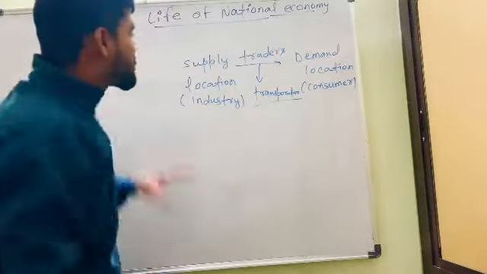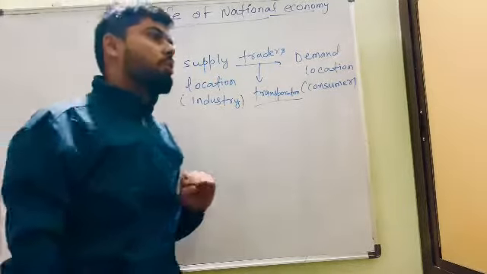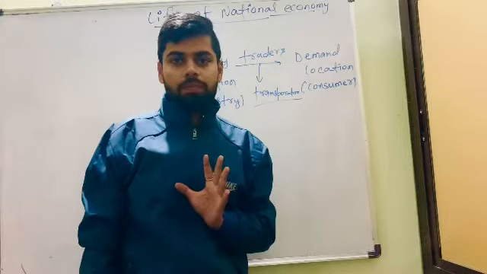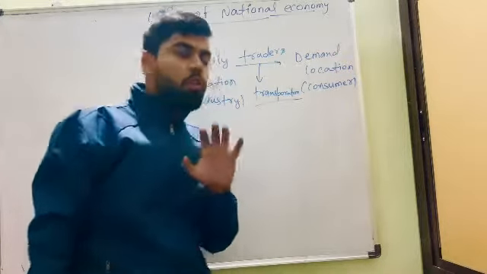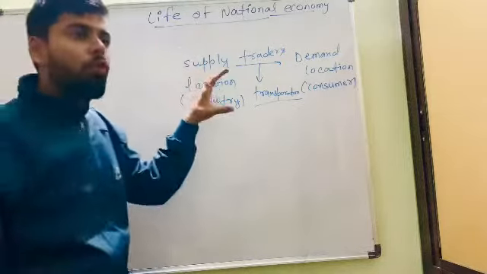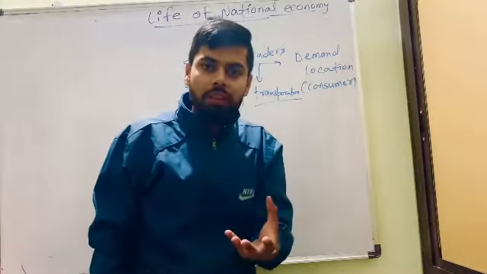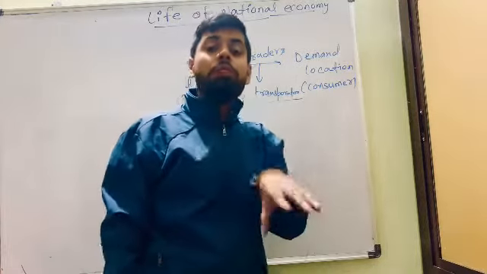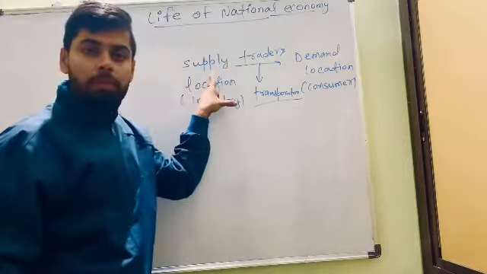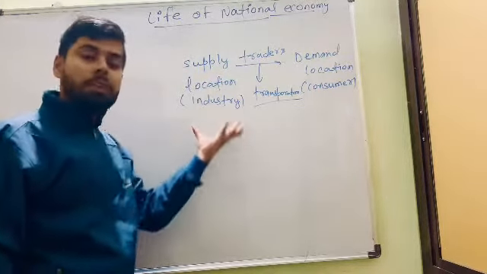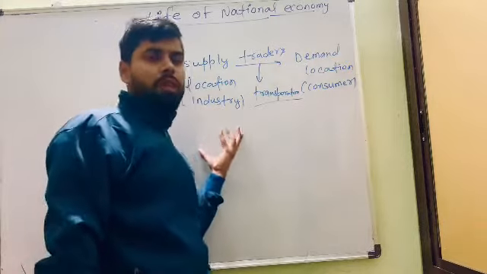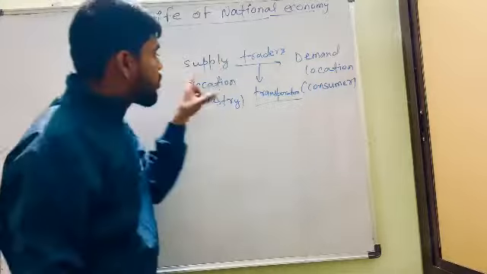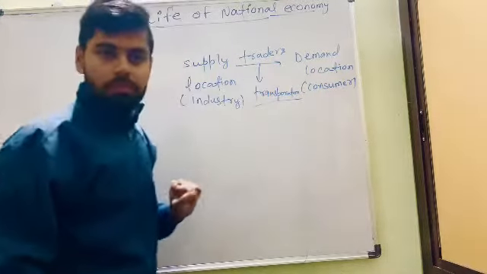We will fire. So observe. Lifeline of national economy is transportation, the movement of goods. For the movement of goods, we first need raw material, so we need supply, from where we push it. So we have a supply location, from where industry can supply the product. After supplying the product, it will go to the consumer. The consumer is known as the demand location. So from supply location to demand location, transportation.